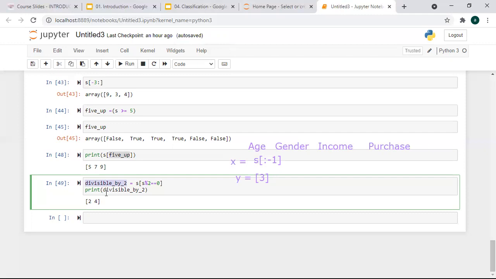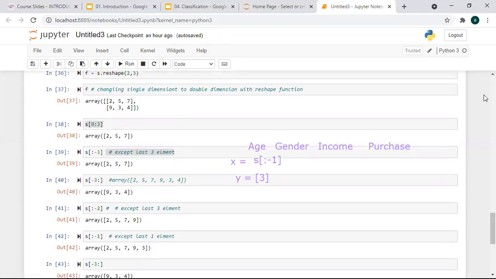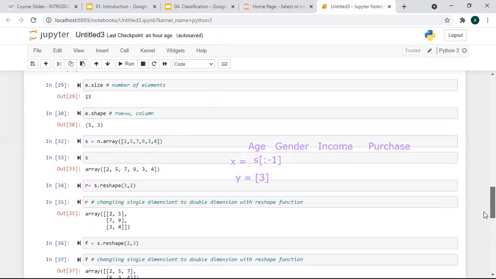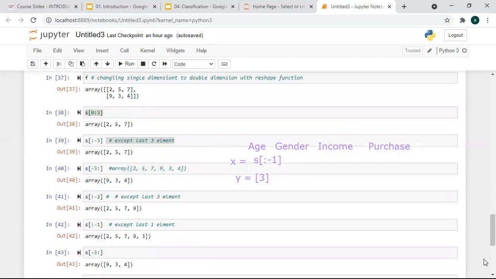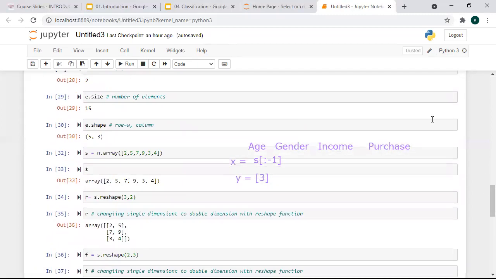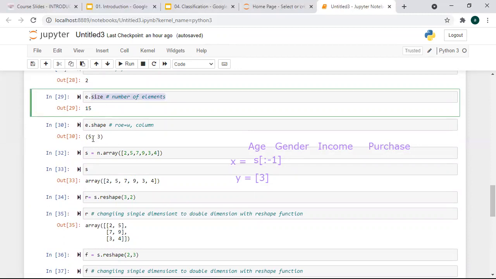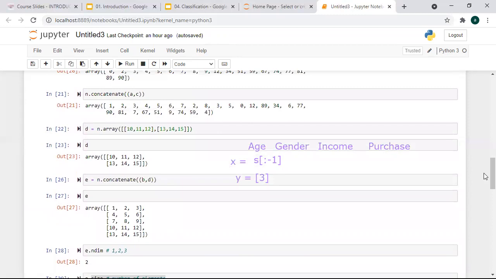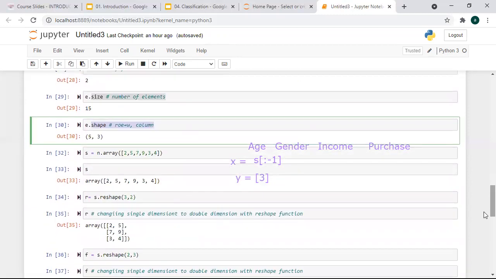So we're going to do some more operations in the next class. You can go through this NumPy today, and you can refer to the documentation at numpy.org. Go through all these functions, because we usually get confused as there are multiple functions. Always remember there are a few functions that are most important: concatenate, shape, size, reshape, arange.